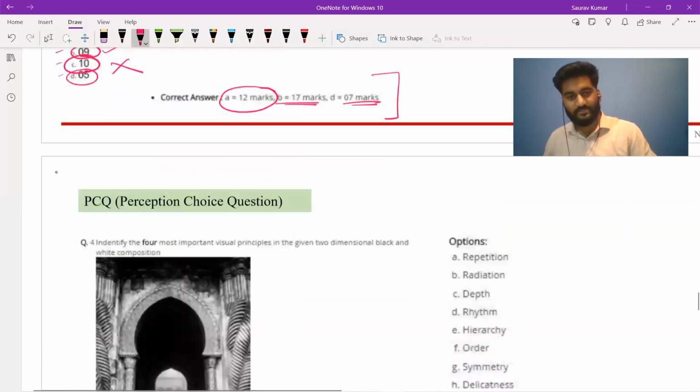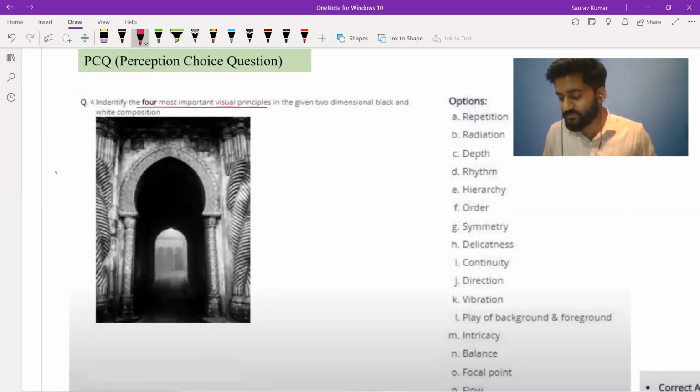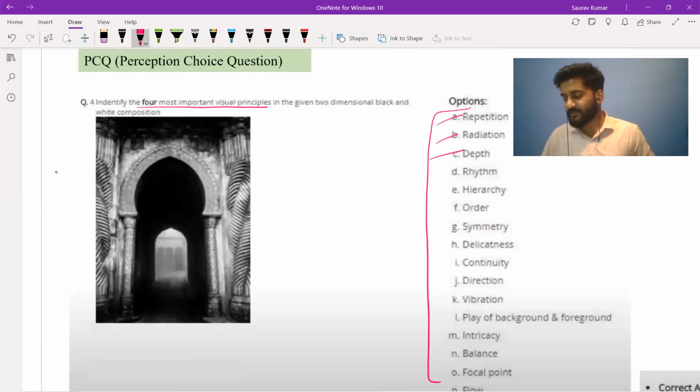Like if you look at this question, at this time you might find it difficult because they want you to identify the 4 most important visual principles, and these are the options, but you are not aware of any of them. Might be what a rhythm could be or a hierarchy could be. So we have a separate class, a separate module which explains these visual principles. We explain all of them in detail.